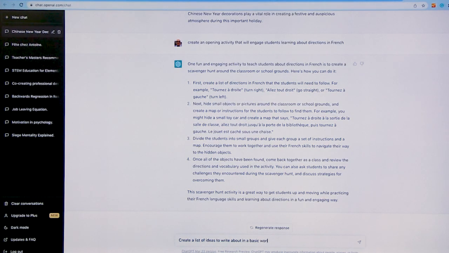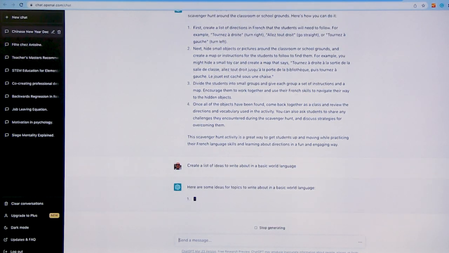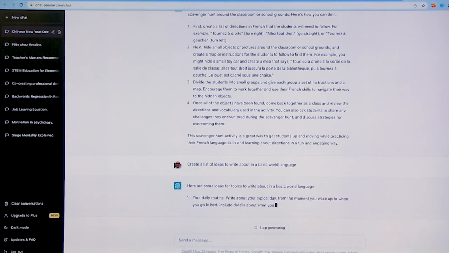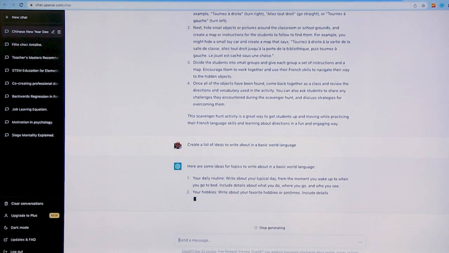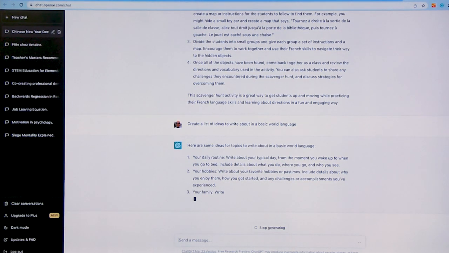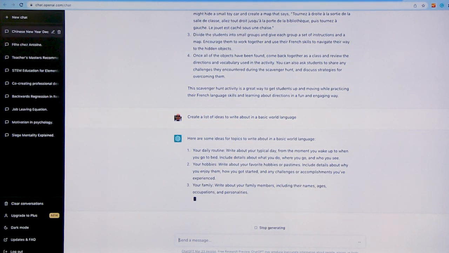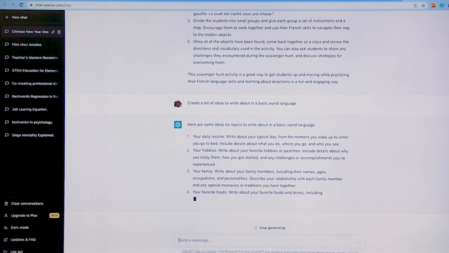We can also ask ChatGPT to create writing samples for students. And so I took what you said and did it a little bit different. And that is, I asked for ideas for topics. So if you talk about students who are a little bit lost, what are my ideas?